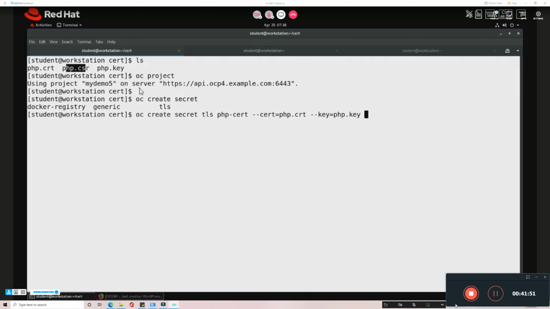So this is what I require. So this information, I'm creating the secret. Now the secret is created. Now we can view the secret. You can just use oc get secret.